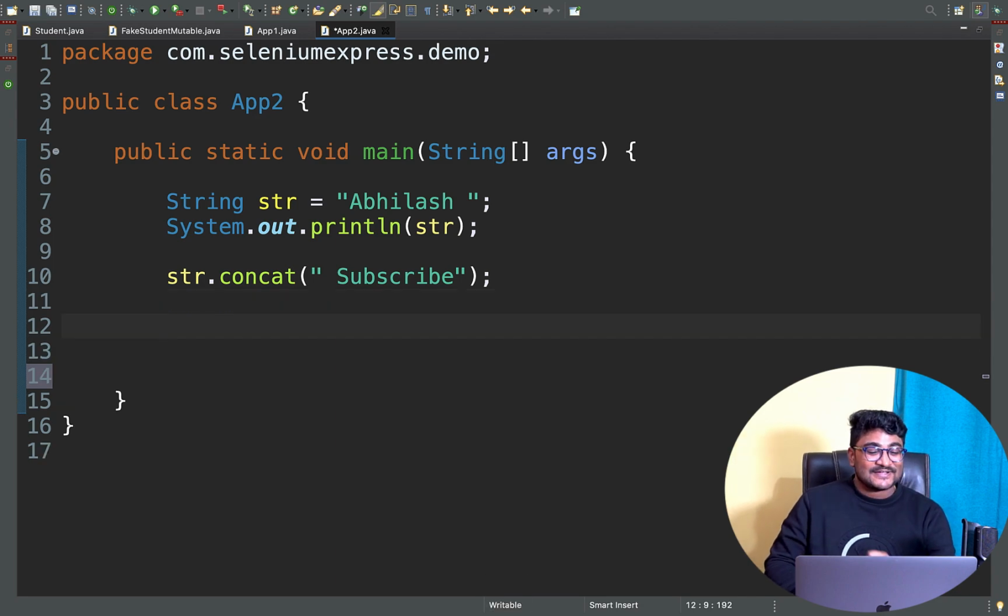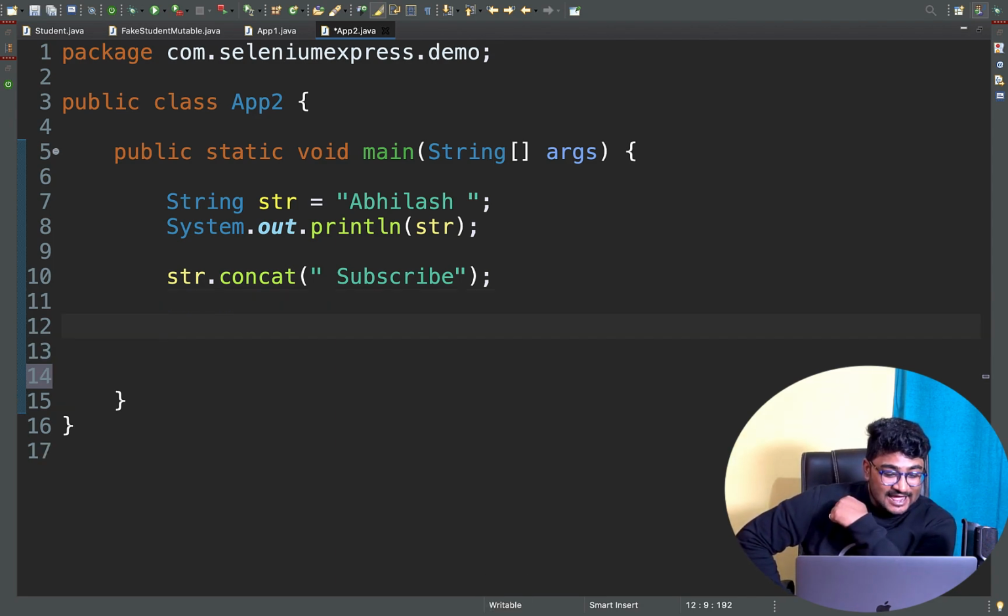Anyhow, at line number 10, I'm doing str.concat here. Let's come back to the topic.